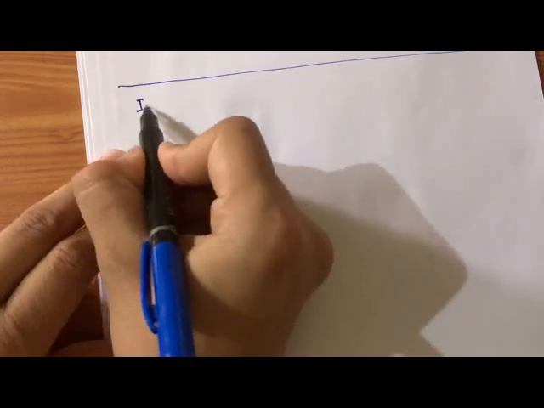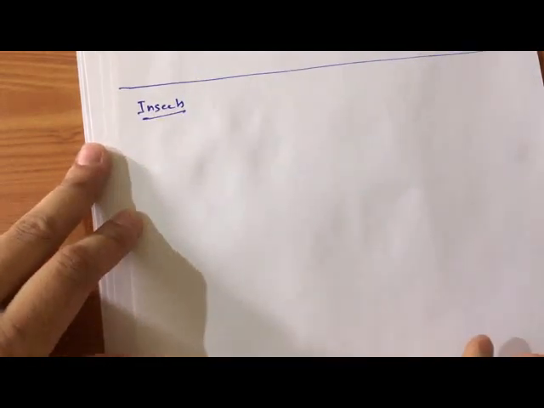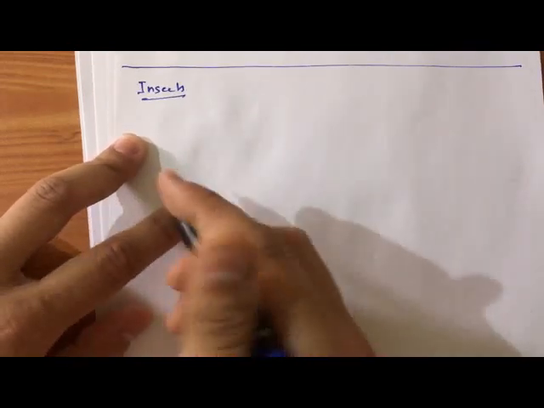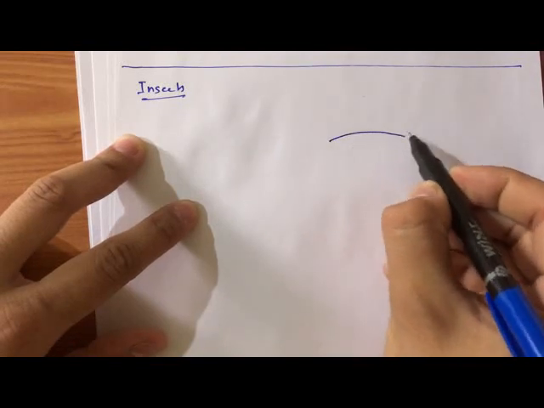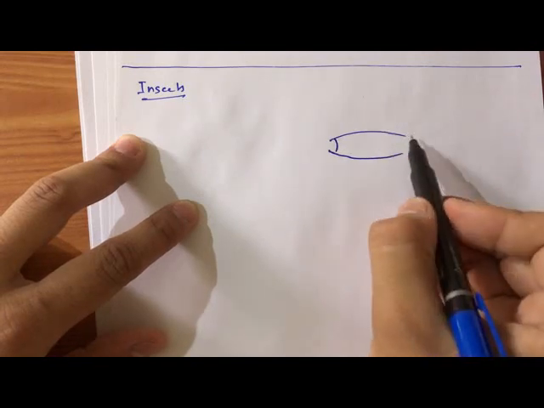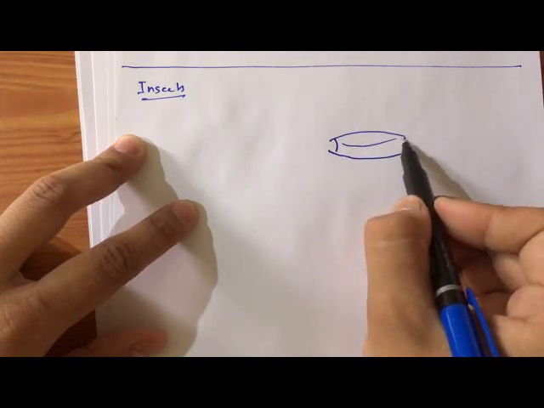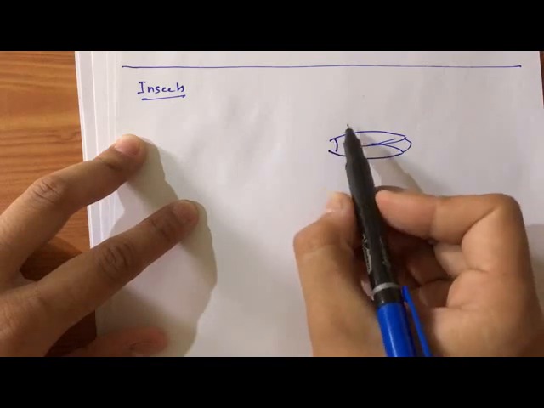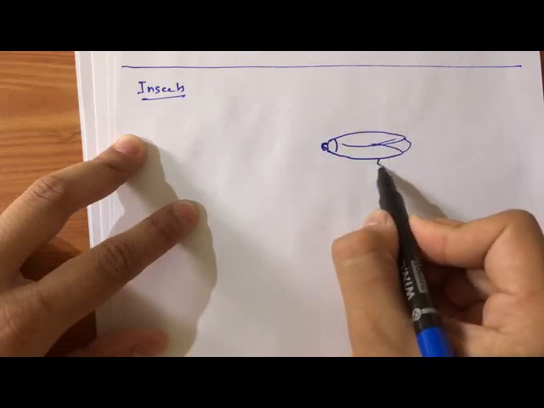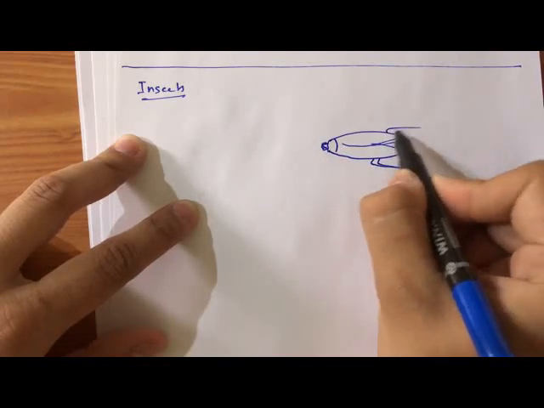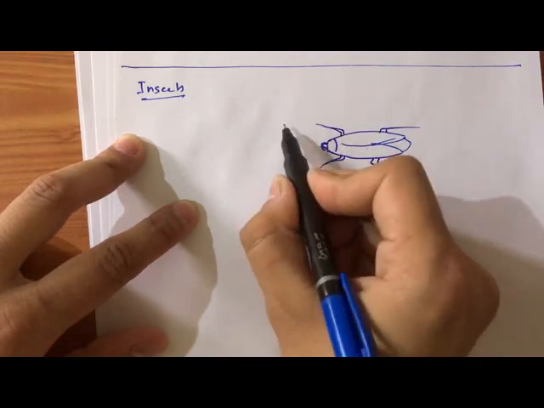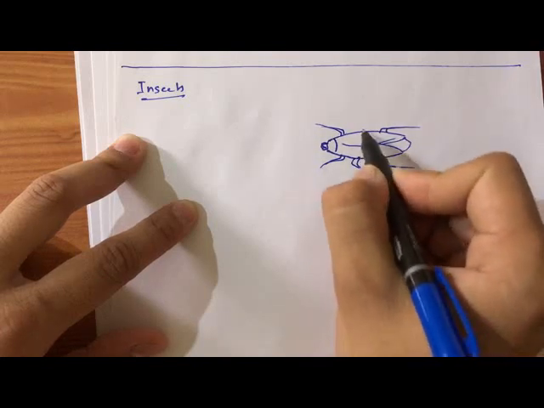like insects. Suppose that there is a cockroach. It should look like this. It is an insect, so it must have 6 legs.